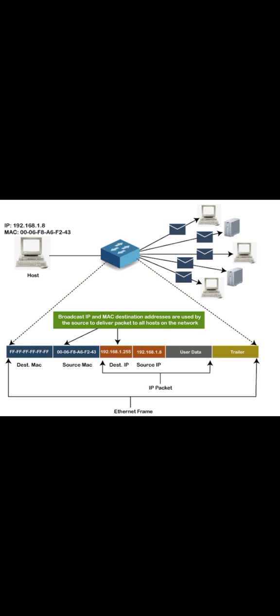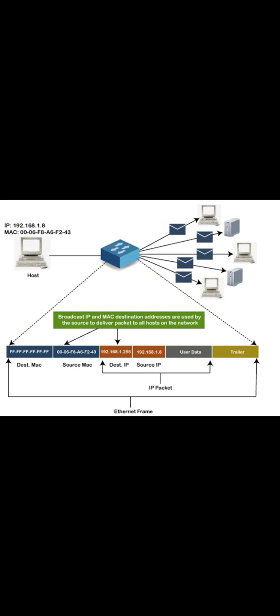So these are the total 6 octets, and we are calling these 6 octets an Ethernet frame. The destination IP, source IP and user data, these 3 octets, we are calling the IP packet. The term IP packet comes in the network layer, and we transfer the data in the form of frames in the data link layer.